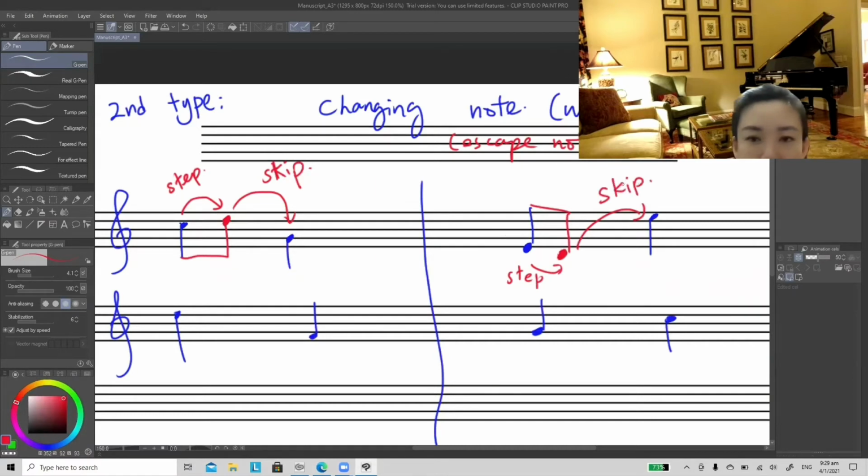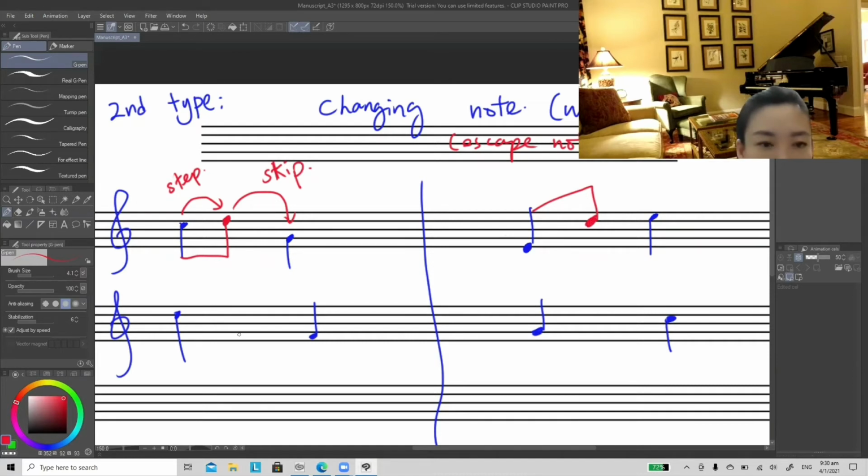As long as you can make a combination of step and skip, or alternatively, you can also skip first. You can skip to F, or you can skip to D. Just need to make sure you join this decoration to the left-hand side.